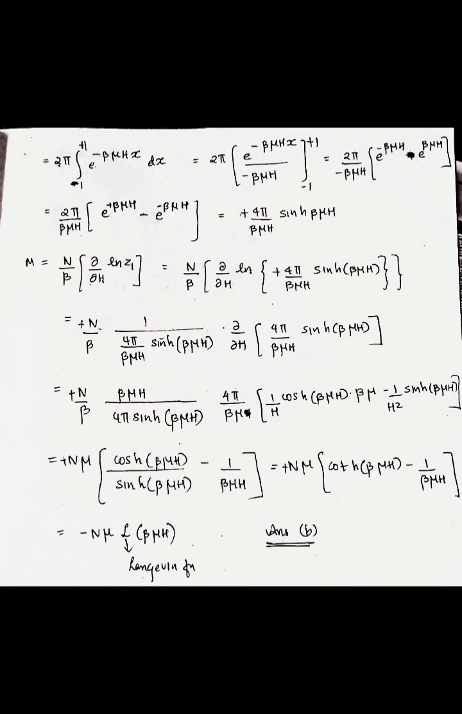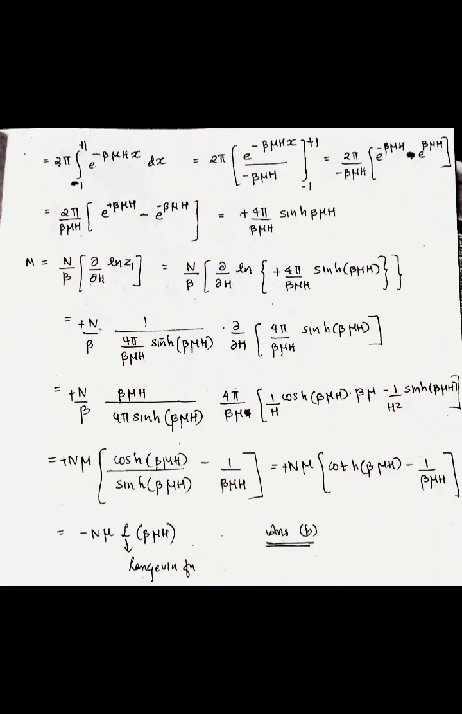And we know m is equal to n by beta into dou by dou h of ln z1. So this is equal to n by beta into dou by dou h of ln of 4 pi by beta mu h into sinh of beta mu h. So this is equal to n by beta into 1 by (4 pi by beta mu h sinh beta mu h) into dou by dou h of 4 pi by beta mu h sinh beta mu h. So this is equal to n by beta into beta mu h by 4 pi sinh beta mu h into 4 pi by beta mu into 1 by h cosh beta mu h into beta mu minus 1 by h square sinh beta mu h.